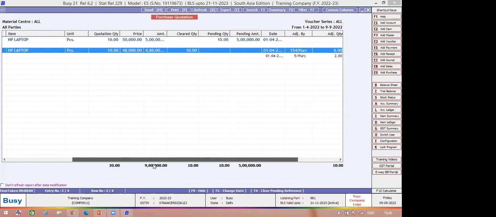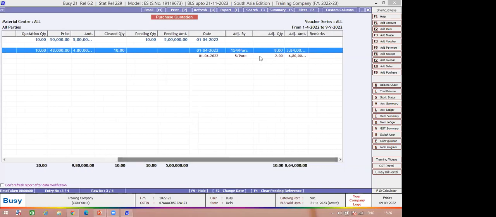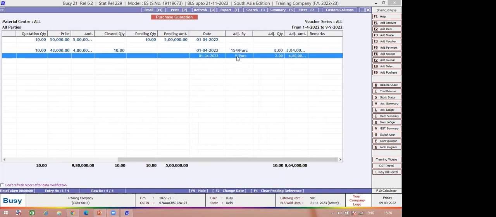It's 002. You can see that you have placed a quotation of 10 quantity with the party XYZ, and you have cleared fully 10. And this 10 is cleared on a part basis. On 1st April 2022, we cleared 8 pieces against purchase bill number 154. And on the same date, you did another purchase entry with purchase bill number 5, with the quantity adjustment of 2, which was the pending quantity of that particular quotation. So this is the kind of scenario you can get while using the quotation feature in Busy.